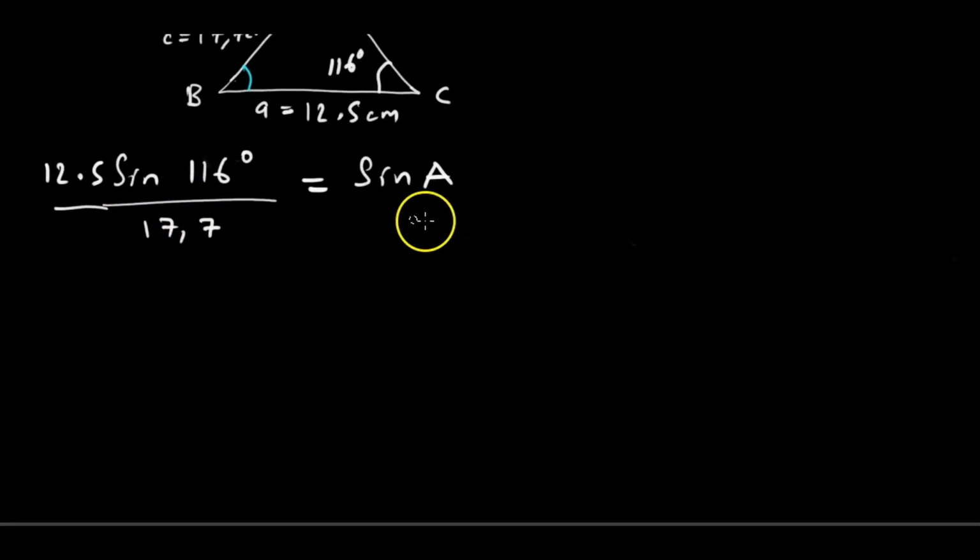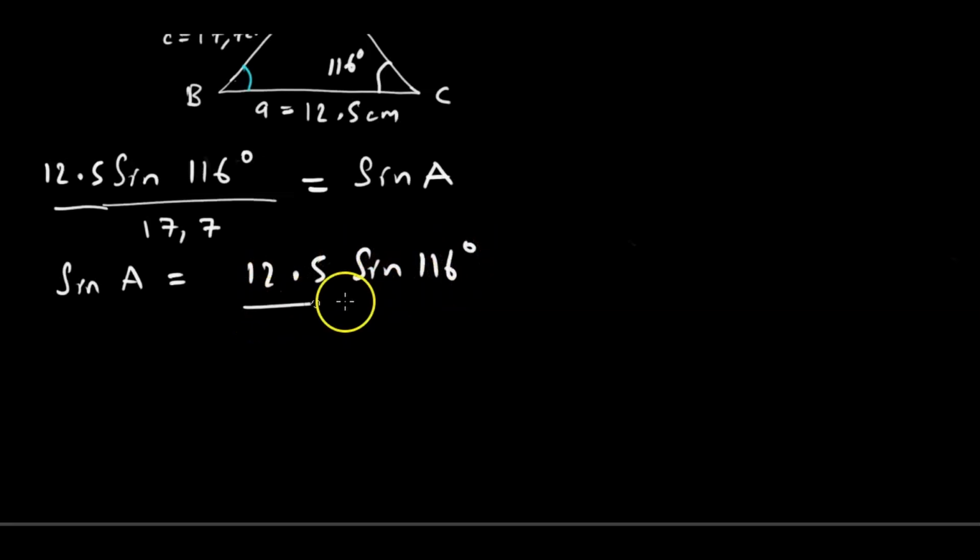Tiri pano patava tinenge takuita sei? Isusu hatisi kutsvaga sin A, tiri kutsvaga A. Saka ngatinyore takadai so. Sin A iri equal to 12.5 the sine of 116 degrees over 17.7. Maybe kuti tisakonfusana ngatitange tasolva zviri kuright.